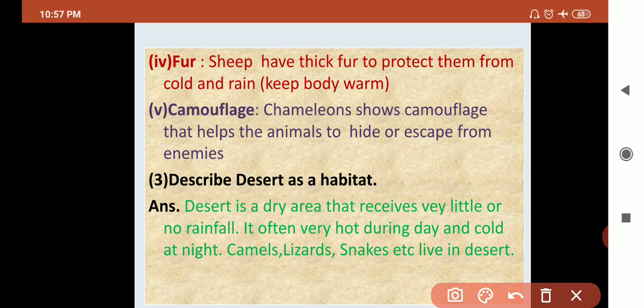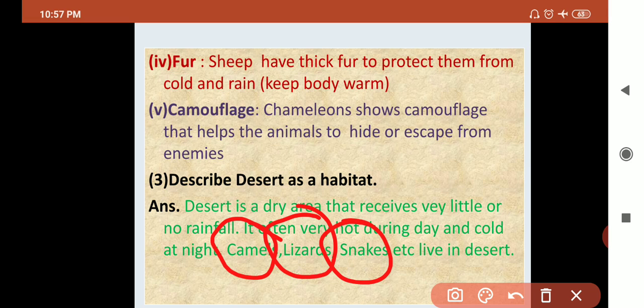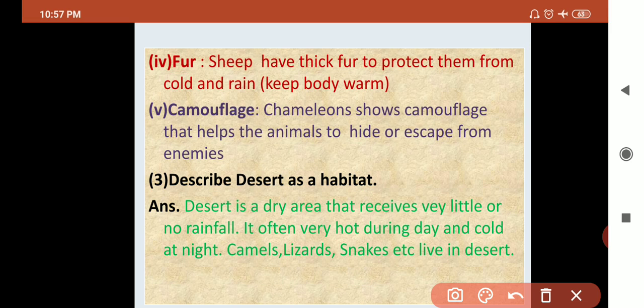If the plants are not enough, then what happens? The animals in the desert are not enough. There are only a few animals that are able to live in deserts. They are camels, monitor lizards, desert snakes. Only these types of animals are able to survive.